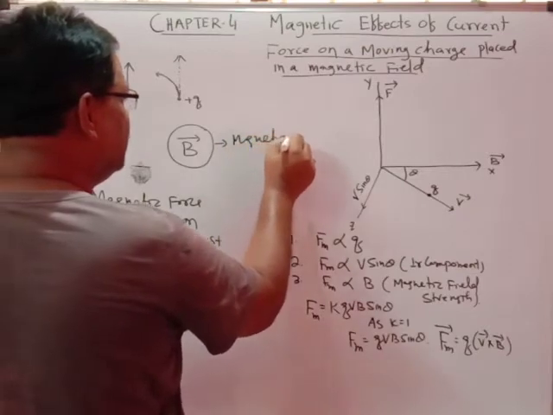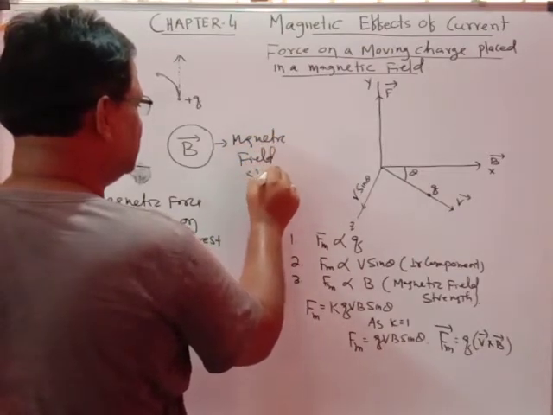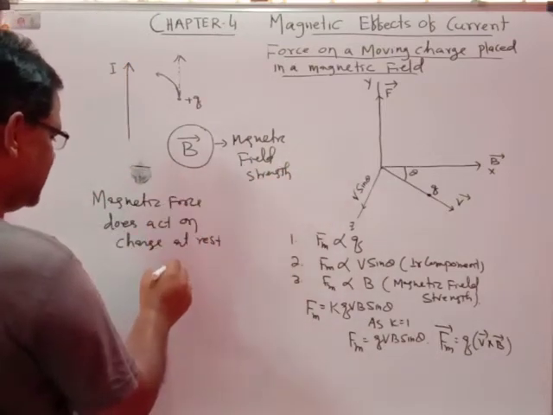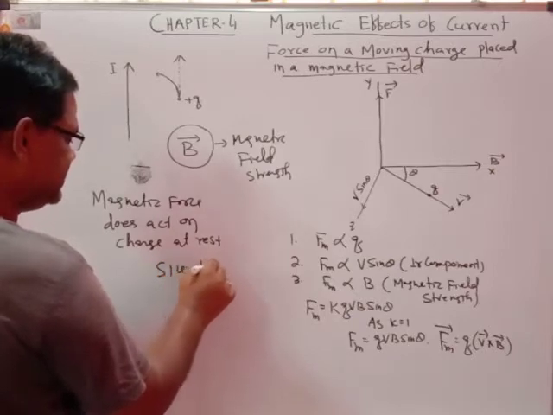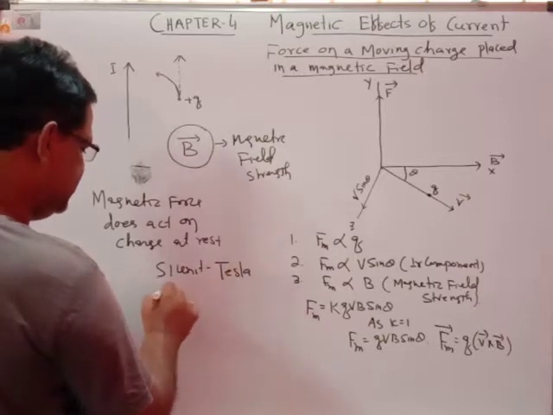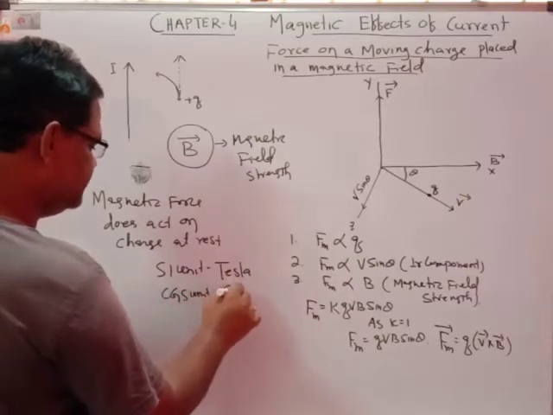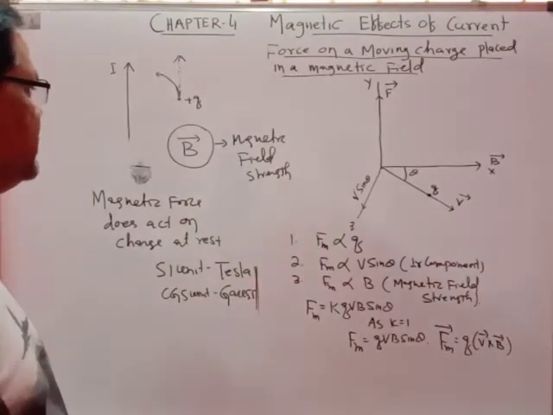Magnetic field, or magnetic field strength. The unit of this field is the Tesla. The SI unit is Tesla, and the CGS unit is Gauss.